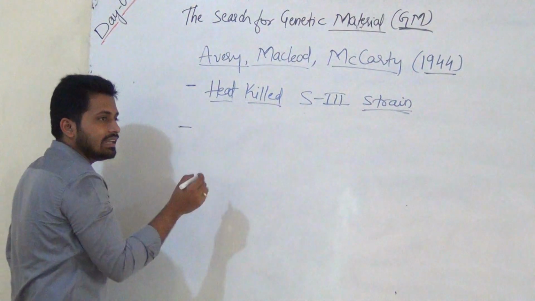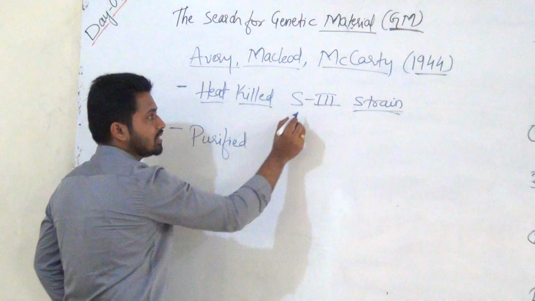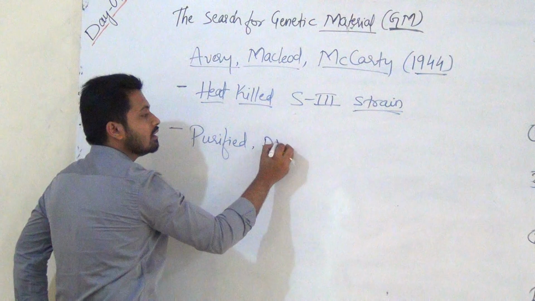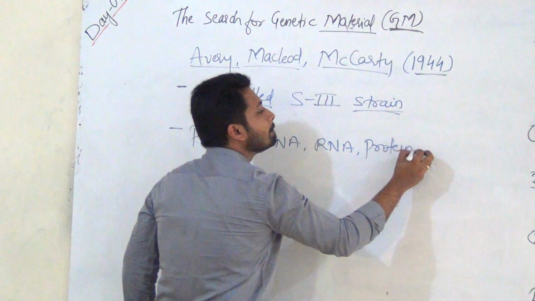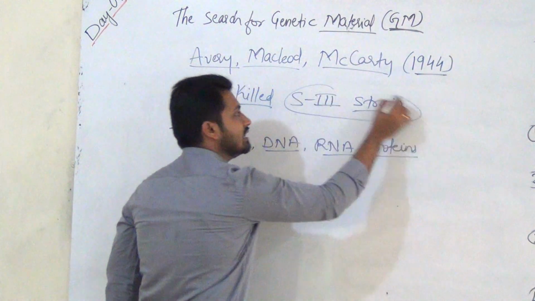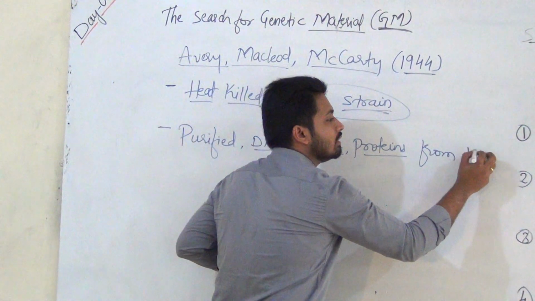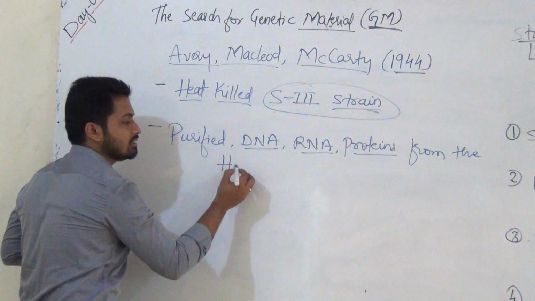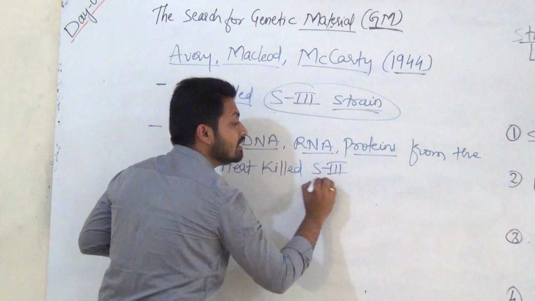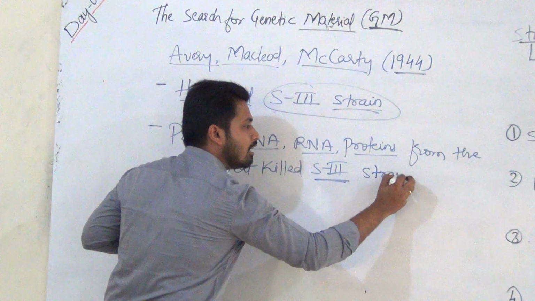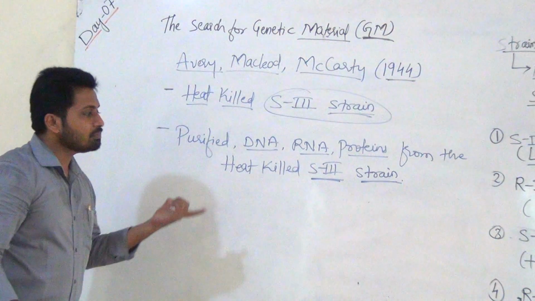In the second step, they purified DNA, RNA and proteins from this S3. They purified DNA, RNA and protein from which type of S3? Heat killed S3 bacteria or strain, you can call it. After purifying, what did they perform? They performed a few experiments.